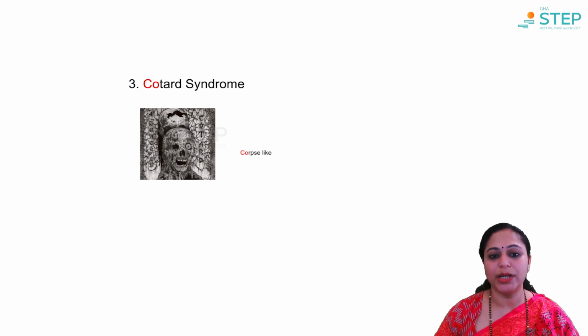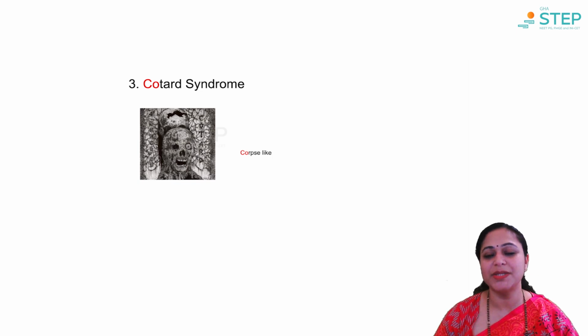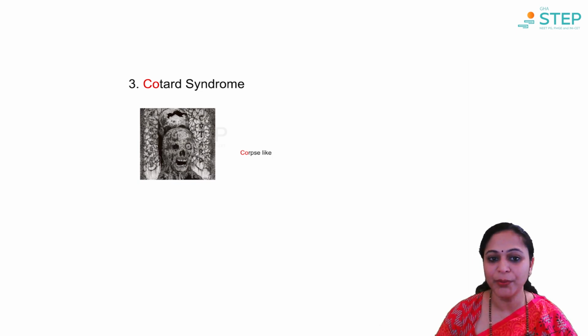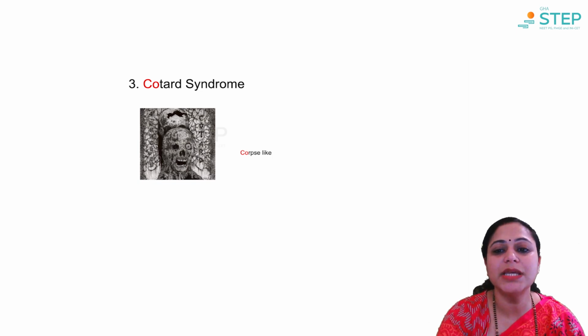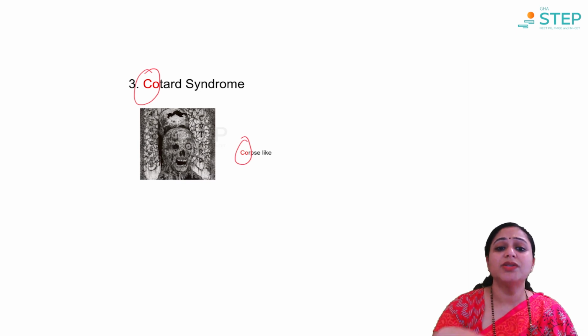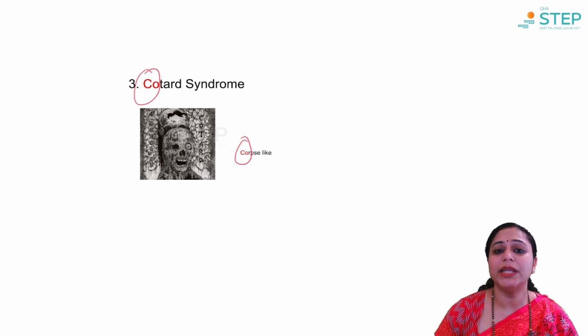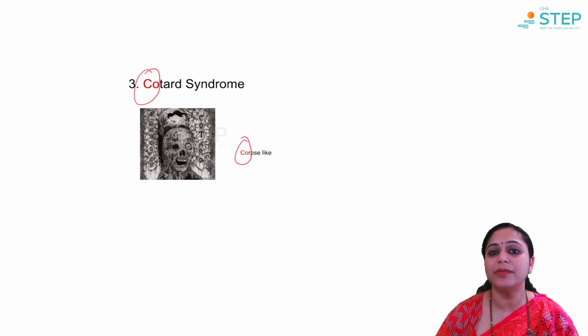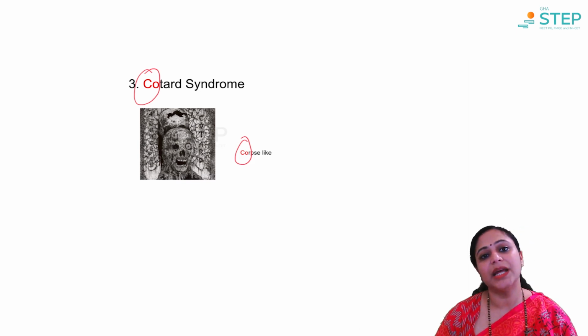Next, we have the Cotard syndrome. Capgras and Cotard syndrome are very confusing terms and they almost sound similar. So I have brought a mnemonic for you: the CO in Cotard and CO in COPS. What does this mean? In Cotard syndrome, usually there is a false, firm and fixed belief that any of the body parts of the patient are rotting.